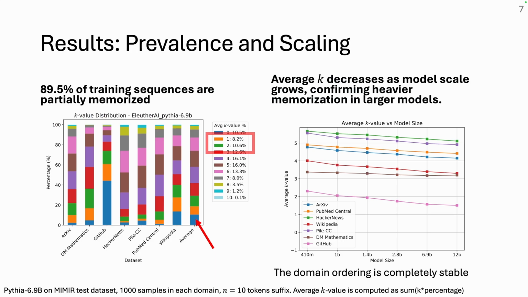So what does this notion tell us about a model? We apply it to Pythia across 7 domains of the MIMIR benchmark. First, the distribution of K with a suffix length of 10. Only 10.5% of sequences are fully memorized. Everything else is partially memorized, and the part that matters most for us is K equal to 1 and 2.